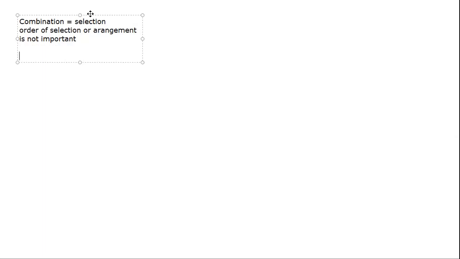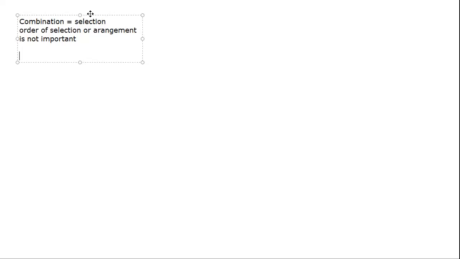the order in which you select your friends is not important. However, if I say that you have selected your 3 friends for the movie, and then you have gone to the movie, so there are 4 seats. In how many ways can you sit down? Arrange yourself. That's basically an arrangement question. So their order is important.